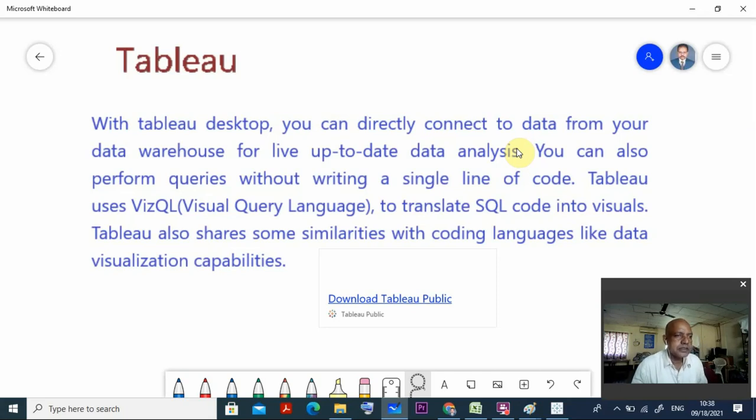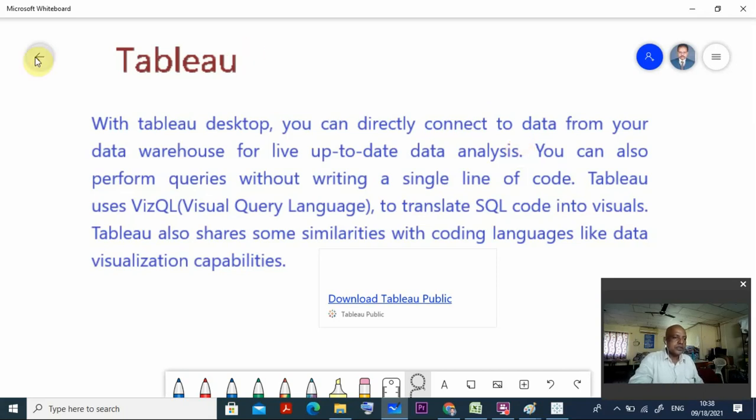So this is what we talk about in theory, but the most important thing is where you get Tableau. Do you need to purchase it? Yes, but for beginners we need not worry, we can go for Tableau Public. You can click this link, or go to any browser and type Tableau Public download, and you can get it there.